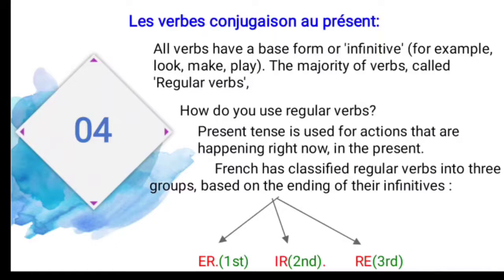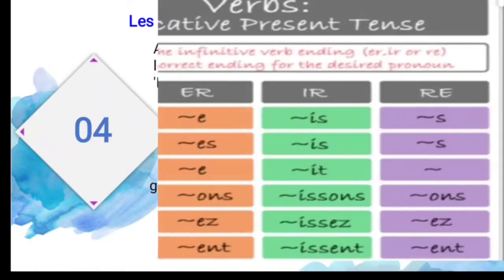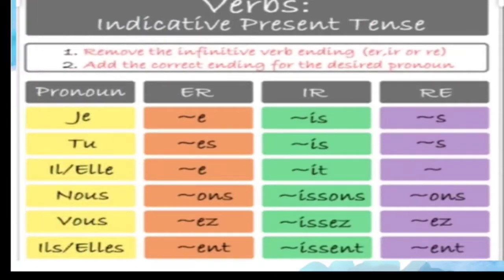So what are the 3 groups? One is ER, that is the first group. Second, IR, that is the second group. And third is RE. The verbs ending with RE, and most of the irregular verbs are based on this group, that is the third group. So these are the endings for the 3 groups. For the indicative present tense, remove the infinitive ending ER, IR or RE, and you have to add the endings.